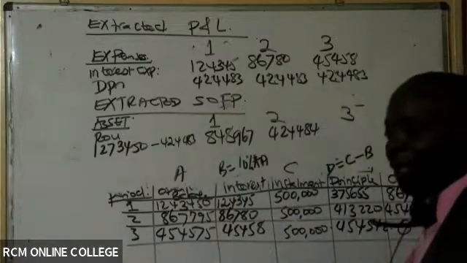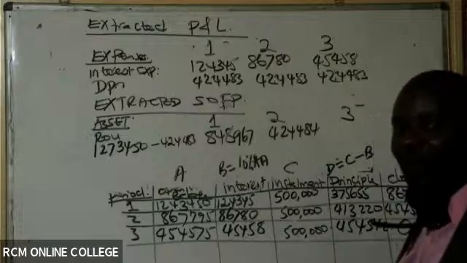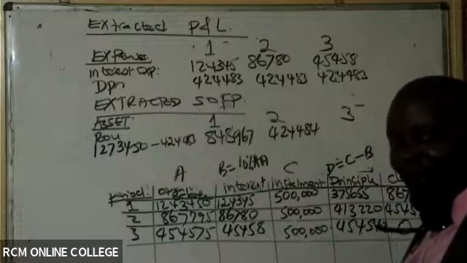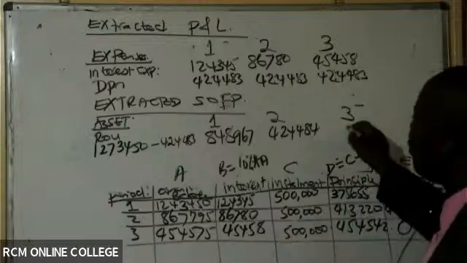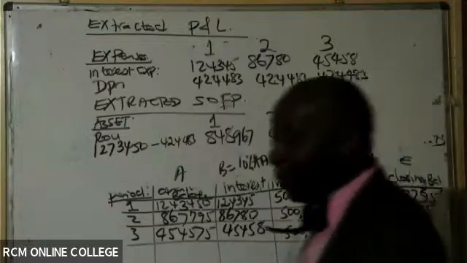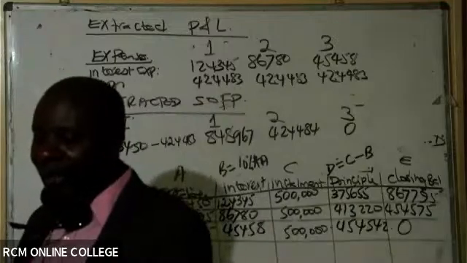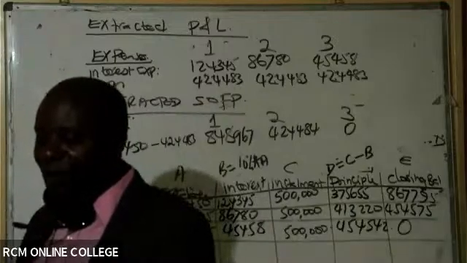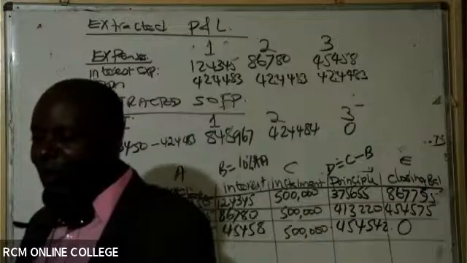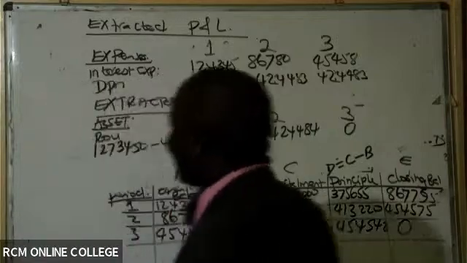Of course, I can see 1 shilling. If you write 1 shilling there, you will be very wrong. We know that this asset has to depreciate to 0. So write 0 there. You can't write 1. So is that okay, ladies and gentlemen?